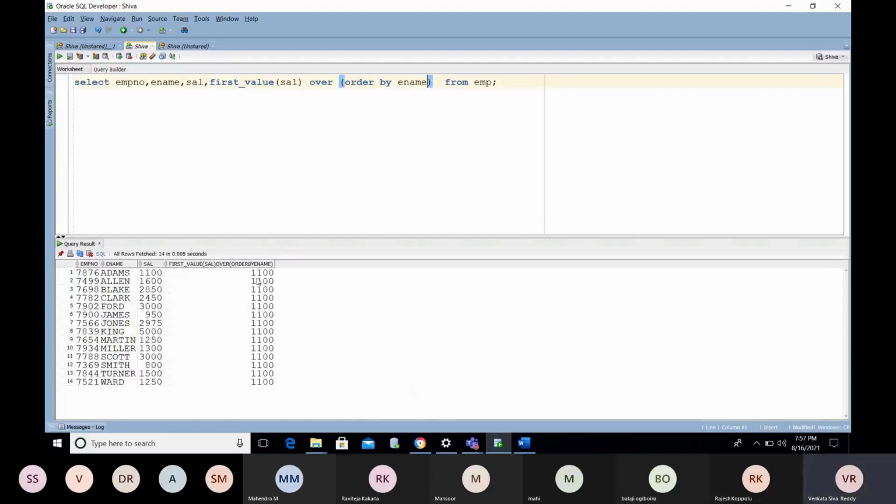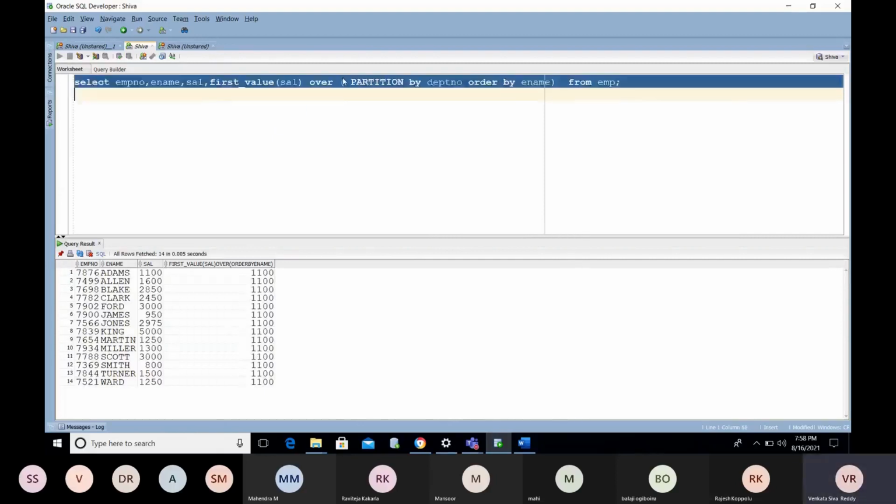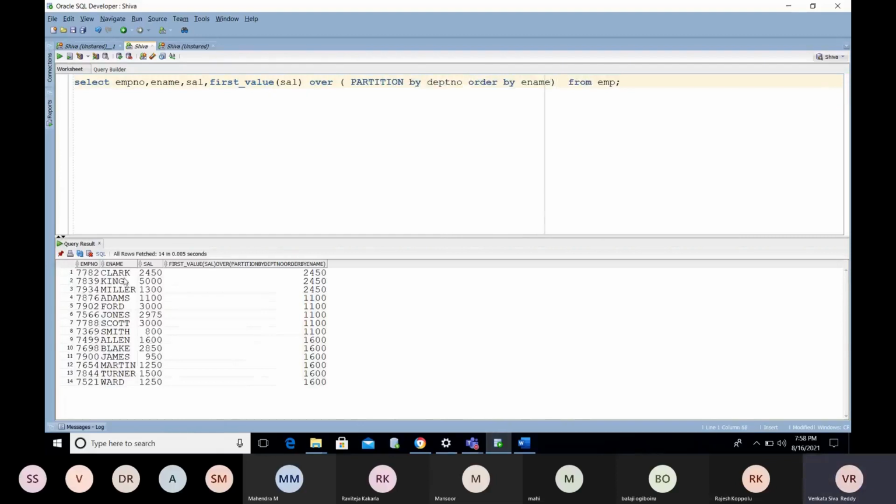Are you getting the correct result? Now, if you want to bifurcate into groups and subgroups, we use the partition clause. Simply PARTITION BY DEPT. Now you will get the data like this. Now you did the grouping as well.